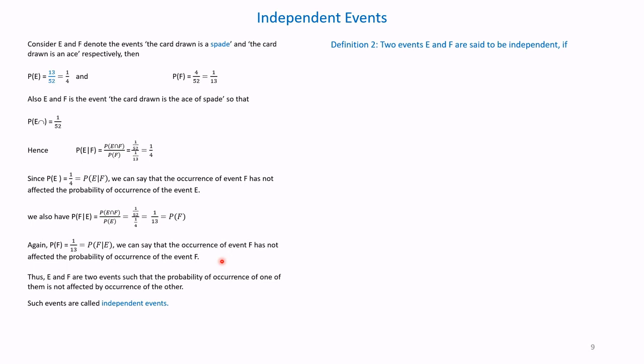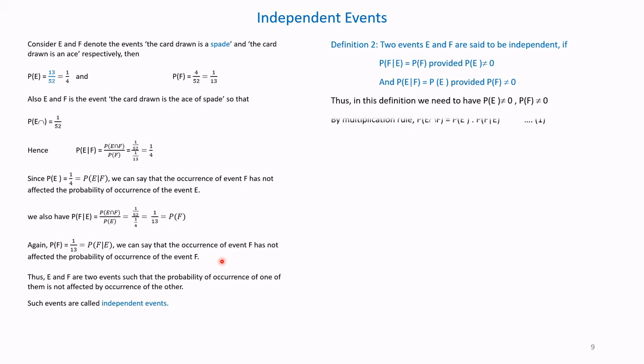Definition 2. Two events E and F are said to be independent if the conditional probability of F given E has occurred is equal to the probability of F, provided P of E is not 0, and the conditional probability of E given F has occurred is equal to the probability of E, provided P of F is not 0. Thus, in this definition, P of E should not be 0 and P of F should not be 0.